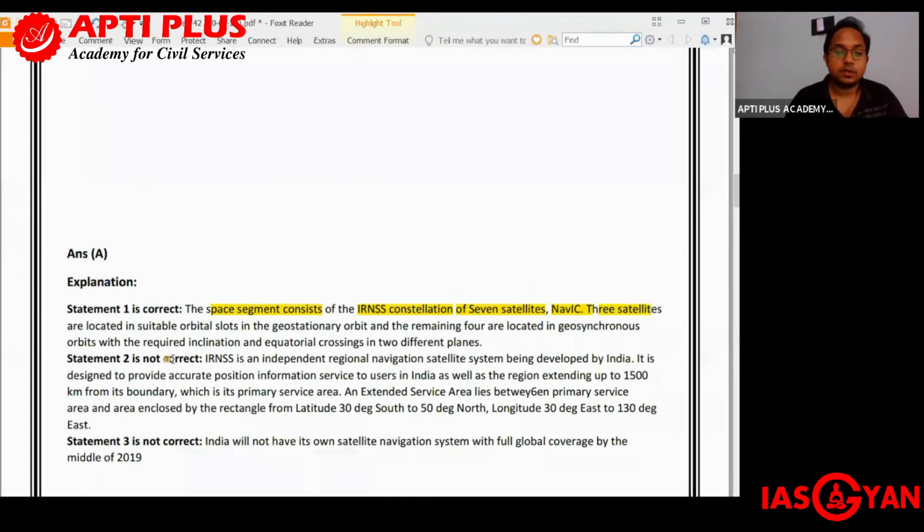Out of these 7 satellites, 3 satellites are located in suitable orbital slots in the geostationary orbit, and the remaining 4 are located in geosynchronous orbits with the required inclination and equatorial crossing into different planes.